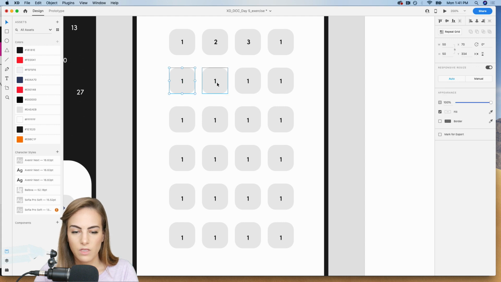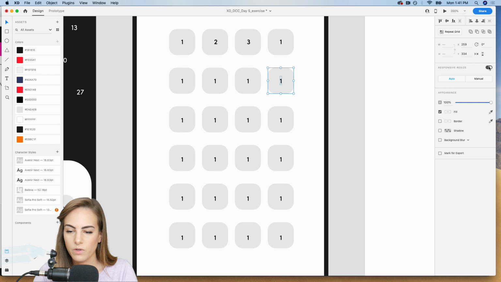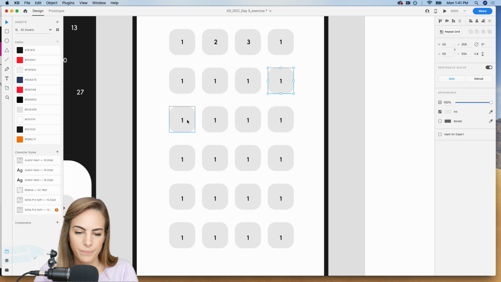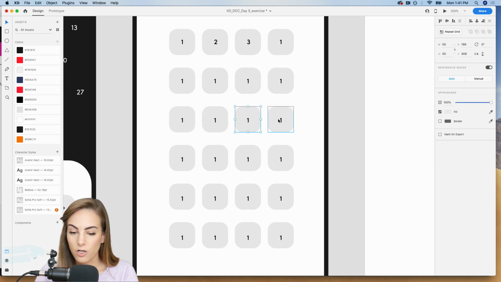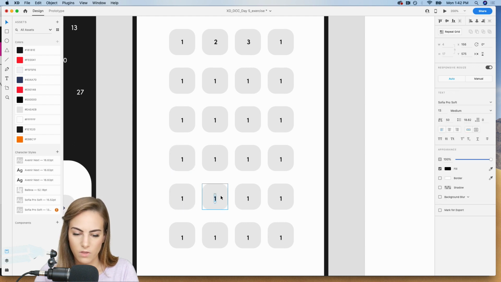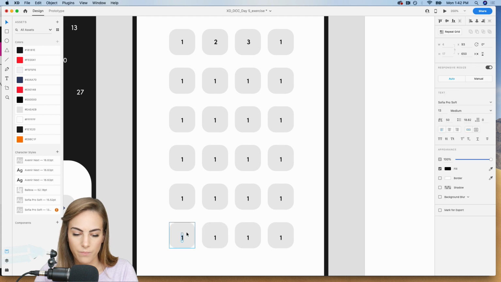The reason I'm doing this is because when you click this little toggle over there, it needs to know what element it should be anchored to when it's dragging to a new size. Otherwise, these will just get all wonky and they won't be the right size when we resize it to web. So go ahead and group all of those. And like I mentioned, you can use that Google Sheets if you want. And actually that's really great for calendars as well.